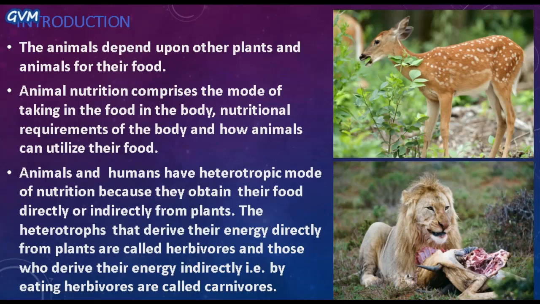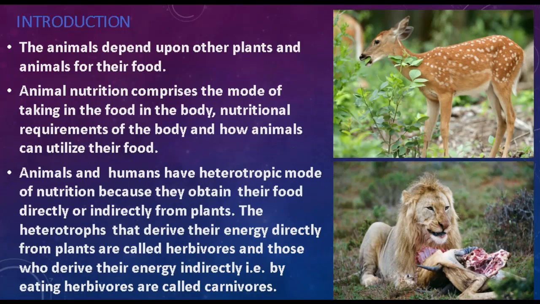The first one is herbivore. Students, herbivores are those heterotrophs that derive their energy directly from plants, like deer, cow, buffalo, goat, sheep, etc. The second category is carnivores.